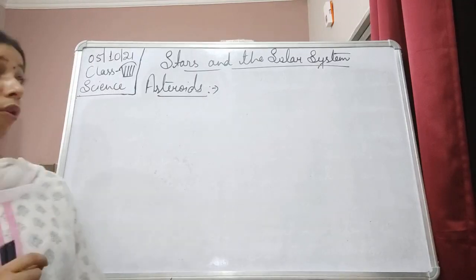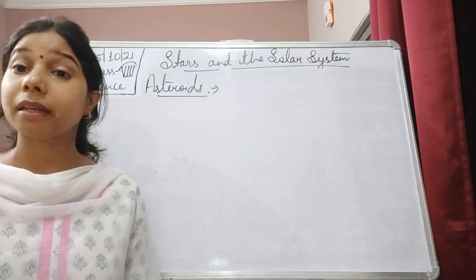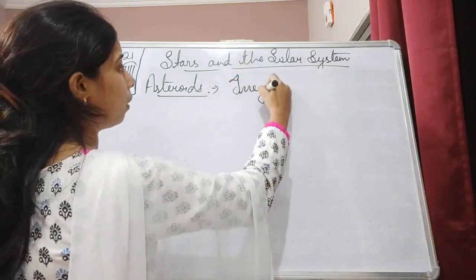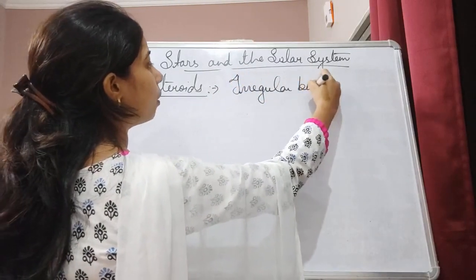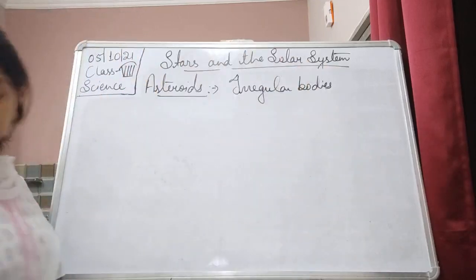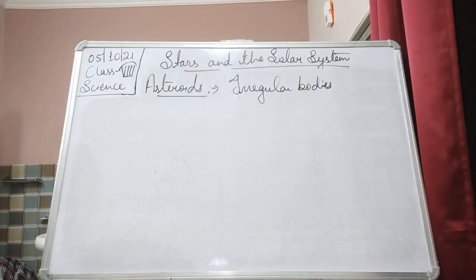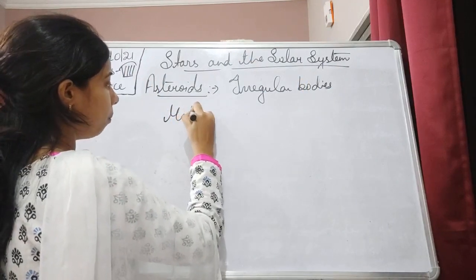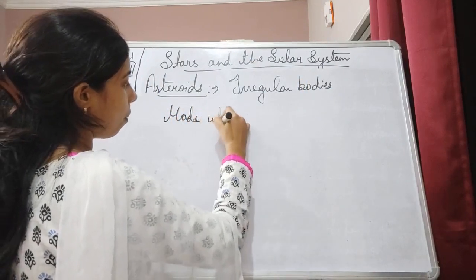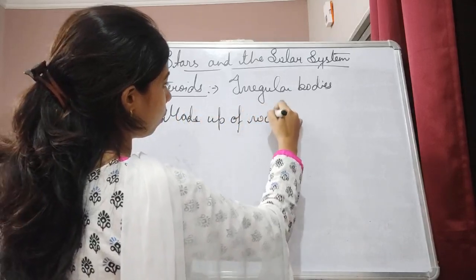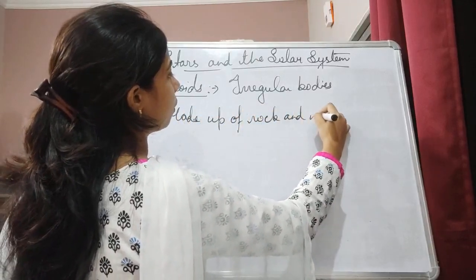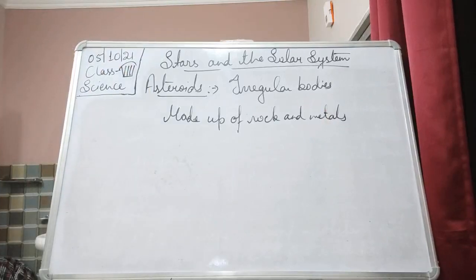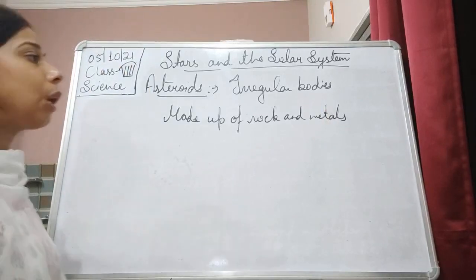Now these asteroids, when you look at them, they are irregular bodies, made up of rocks and metals, and they revolve around the sun.